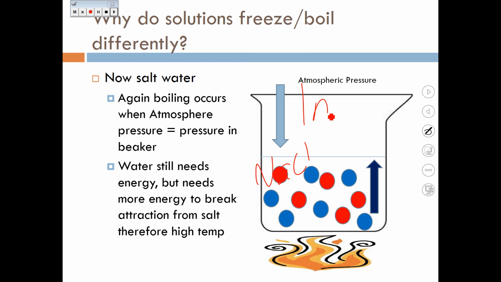In other words, the impurity makes it harder for these blue water molecules to break free from that structure. So it takes a higher amount of energy in order to boil, in order to break free from those red circles that are holding the blue circles in their structure.